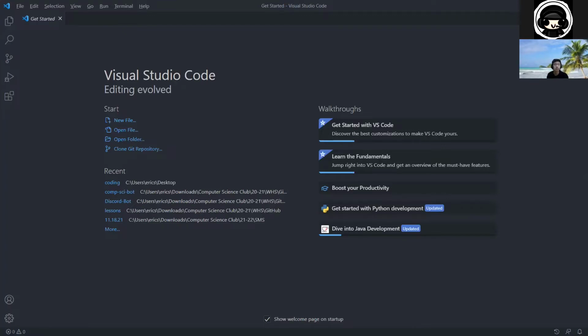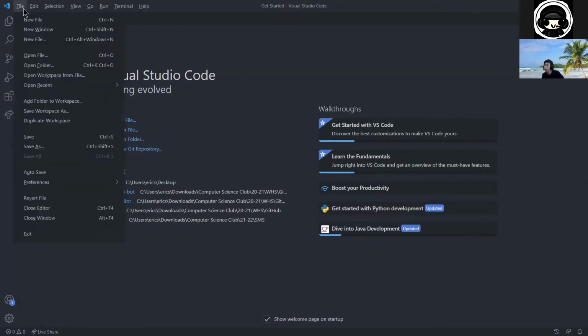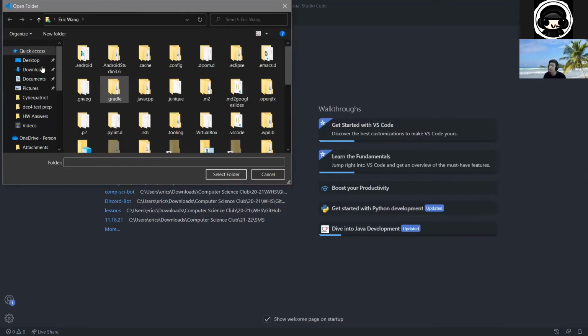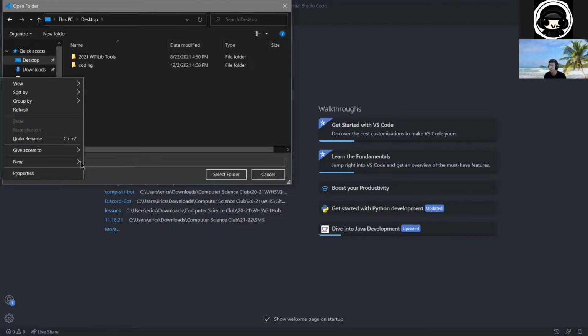Yeah, thank you, Craig. So what Craig said basically, you create a folder anywhere, and you make a new file. Right. So I'll just demonstrate really quickly, right? So you can click Explorer, whatever, you can do File, and then you have to click Open Folder, and then go somewhere within your computer that you remember. So for me, I put it on my desktop and I created a new folder here.